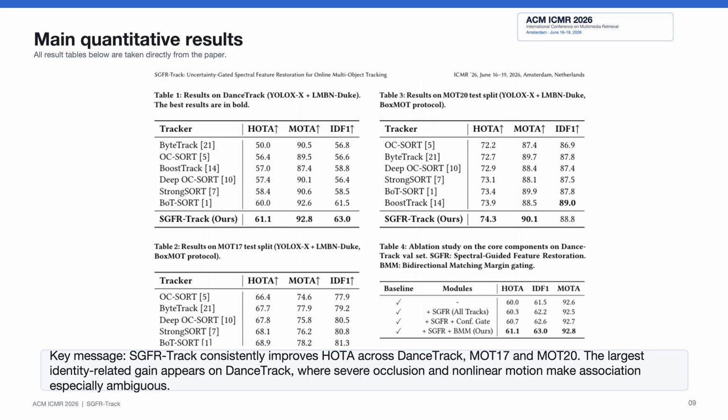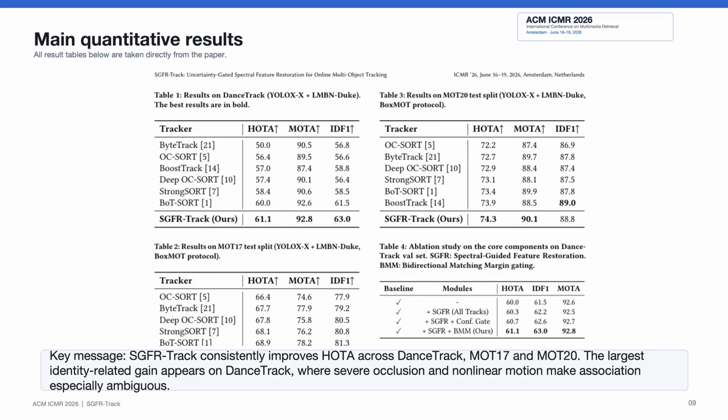This result is important because DanceTrack contains frequent interactions, severe occlusions, and highly nonlinear motion. These conditions make association especially difficult, and appearance feature restoration becomes particularly useful. On MOT17, SGFR Track achieves 69.9 HOTA and 78.5 MOTA, showing strong performance in conventional pedestrian tracking scenes. On MOT20, which contains extremely crowded scenes, SGFR Track also achieves the best HOTA and MOTA among the compared trackers. Overall, these results show that SGFR Track consistently improves tracking robustness across different scenes.